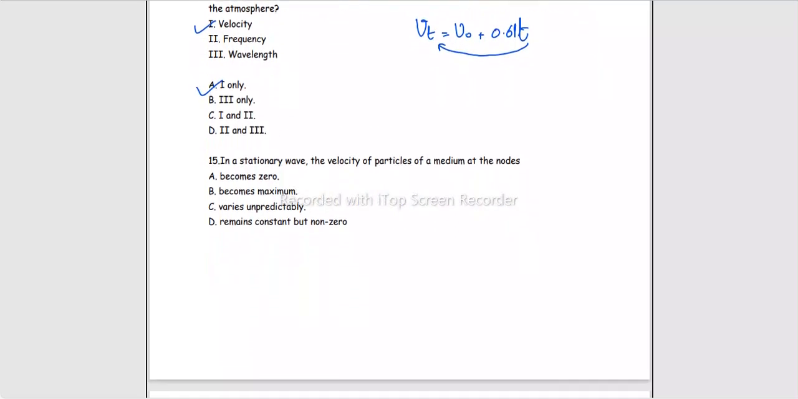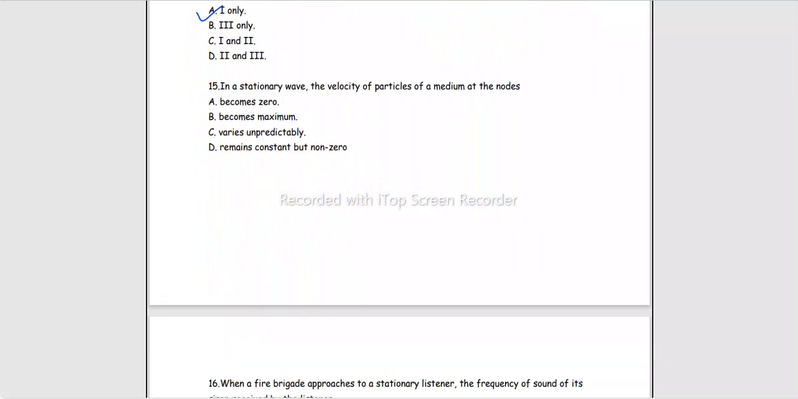Then, in a stationary wave, velocity of particles of medium at the nodes is, node को हम define ही कैसे करते थे? हम कहते थे nodes are the points in the medium where the resultant displacement of the particle is zero, where the displacement of particle in the first place is zero, right? These are the points जो move नहीं करते, they appear to be stationary. तो in other words, nodes पर medium के particle की velocity क्या होती है? It becomes zero.